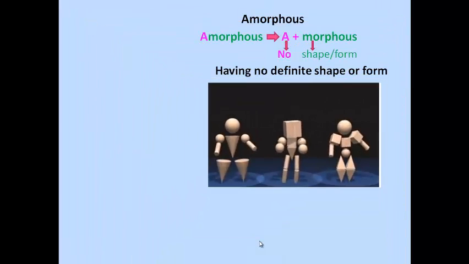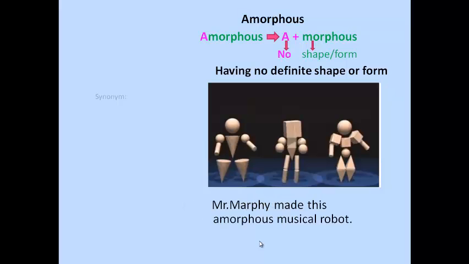Next, amorphous. A means not and morphous means shape or form. So amorphous means having no definite shape or form. We can easily memorize this word by this picture. This picture shows amorphous. We can say this word this way: Mr. Murphy made this amorphous medical robot. Synonym of amorphous: shapeless, formless, incorporeal and unembodied.